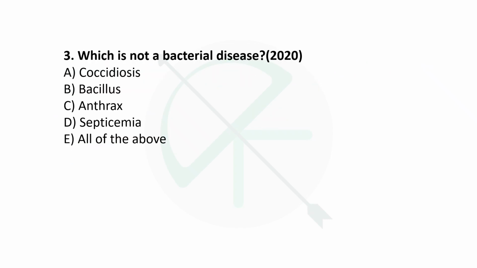Okay. Next PYQ is which of the following is not a bacterial disease? Coccidiosis, bacillus anthrax, septicemia, or all of the above. So the answer is very obvious. It is coccidiosis. It is caused by a protozoa. It is an intestinal disease. Coccidiosis is an intestinal disease caused by coccidia, a protozoal parasite that lives in the intestinal walls of the animal, and it's mostly common in young animals that haven't developed the immunity yet. Okay.